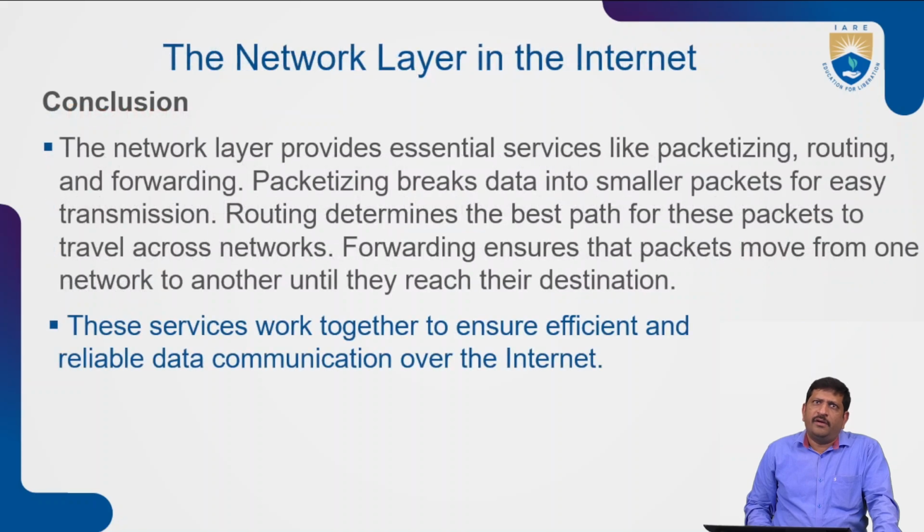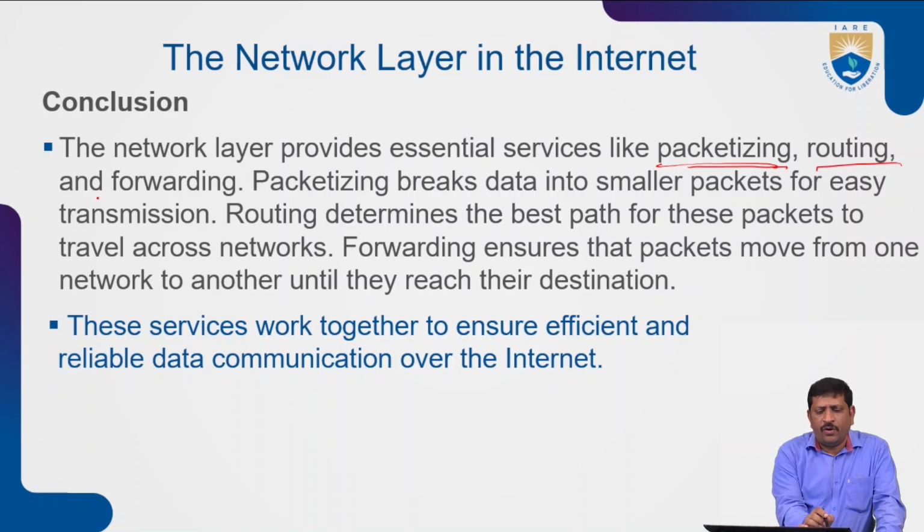Here is the conclusion of the network layer in the internet. The network layer provides very essential services like packetization, routing and also forwarding.